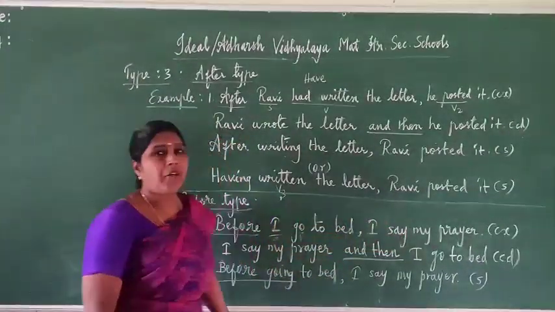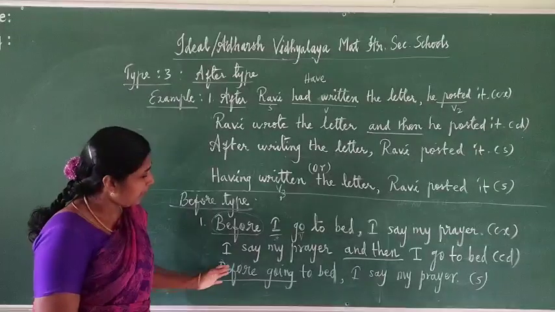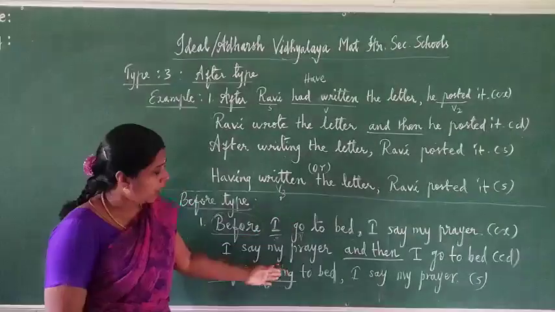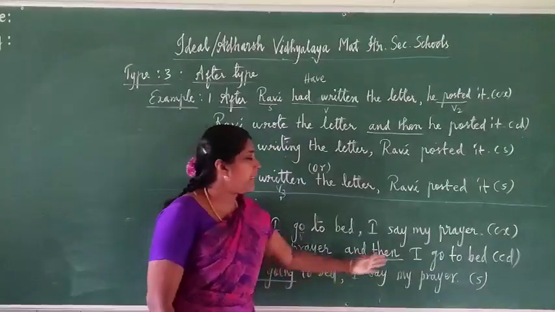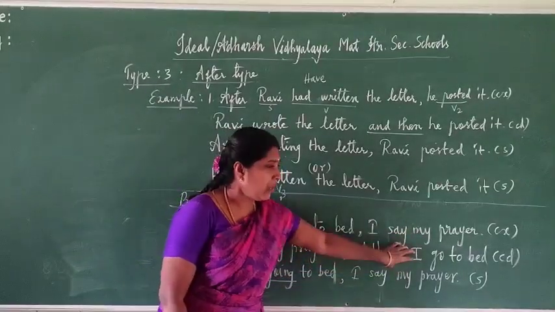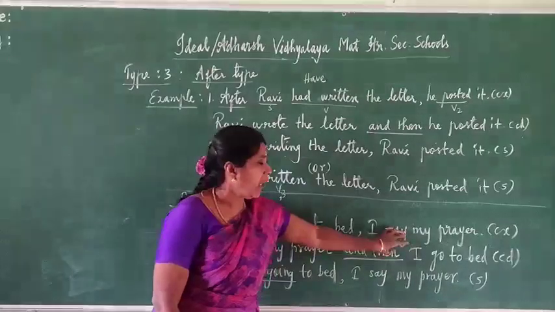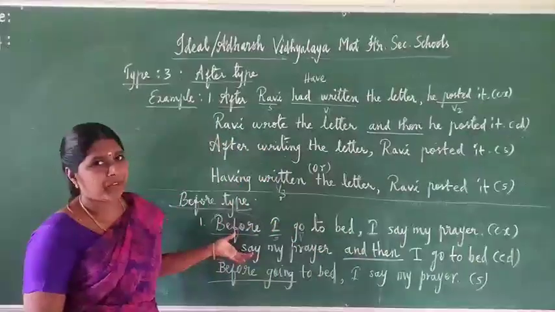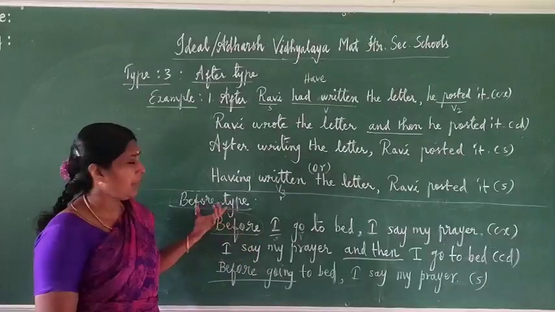That is compound form. While writing a simple sentence, after before write the ing form: go plus ing, going. Before going to bed, I say my prayer. So for the compound sentence only, we have to change here and bring the main clause first. You understand? So this is before type.